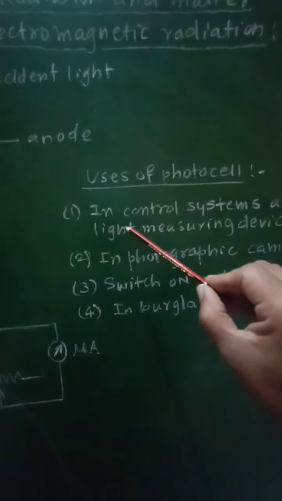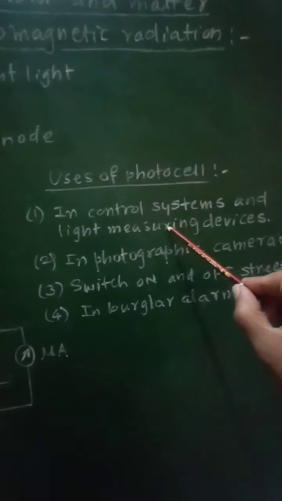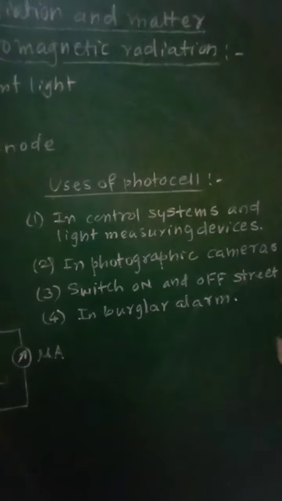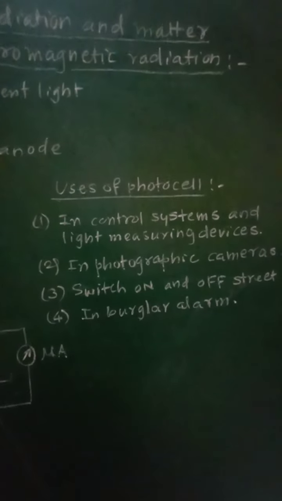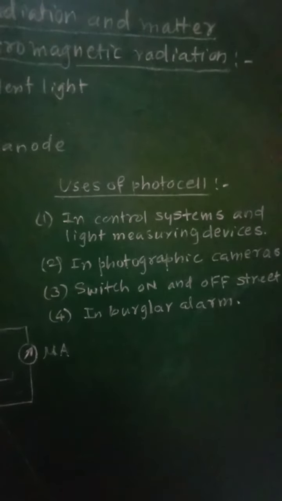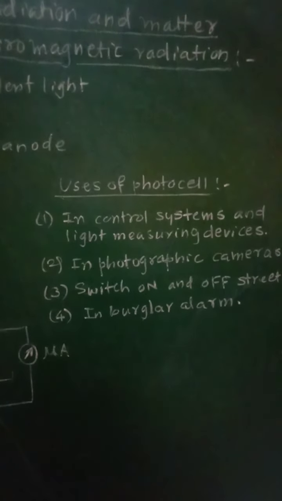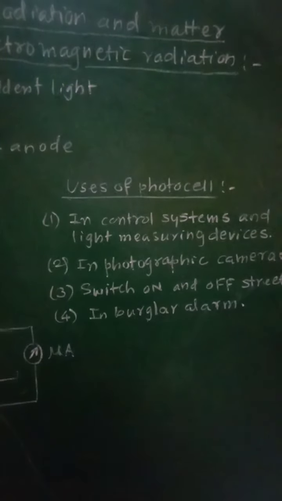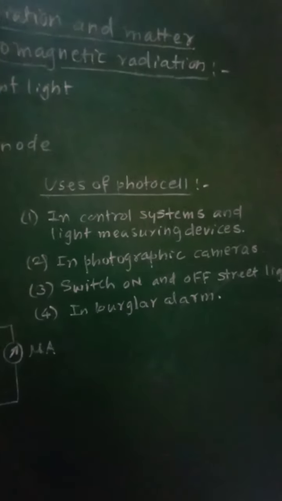The first use is in control systems and light measuring devices, that is, the photocell is used to operate the control systems and in light measuring devices.